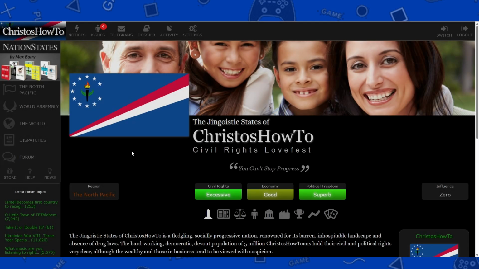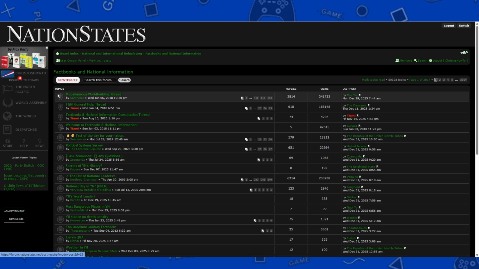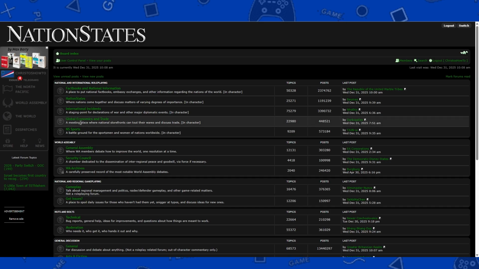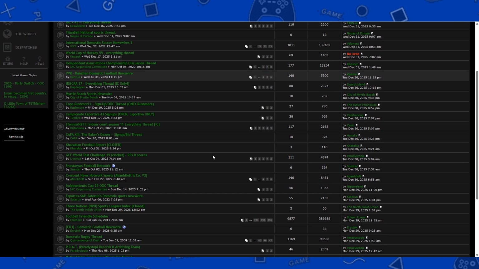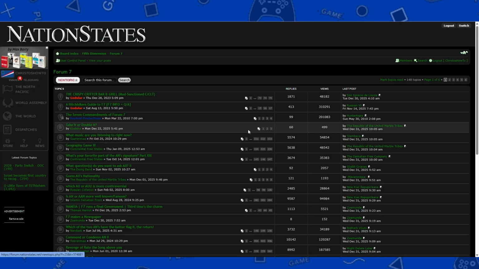And then if you want to do more on nation states, this is a simulation game. So most things are done in the forums, and you basically just have to roleplay. This is basically what this game is. So you can go to each forum, talk with people, converse with people, do some sports if you want to, or just generally have fun. That's what this game is all about.